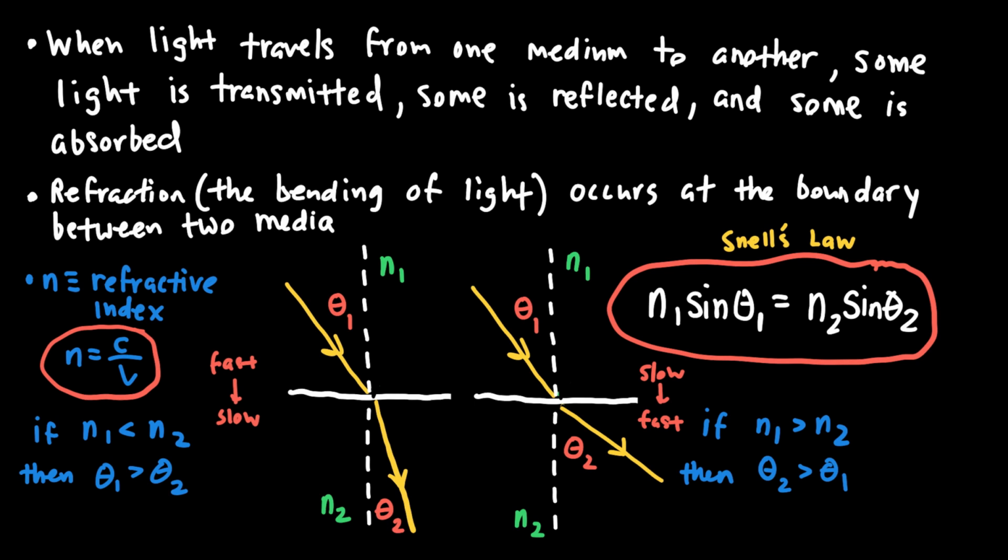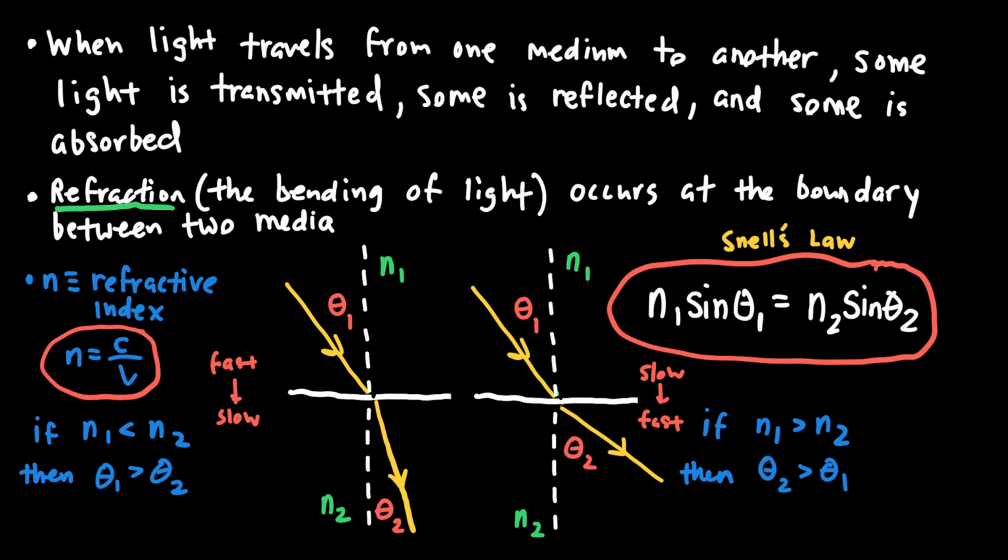Now, a separate phenomenon that we observed is that when light travels from one medium to another, some of that light gets transmitted, which means it goes through, some of it gets reflected off the surface, and then some of it gets absorbed. And one of the more important properties of light that we studied was the property of refraction, which means that when light passes from one medium into another medium that has a different index of refraction, then the light can bend. And that bending occurs at the boundary between the two media.